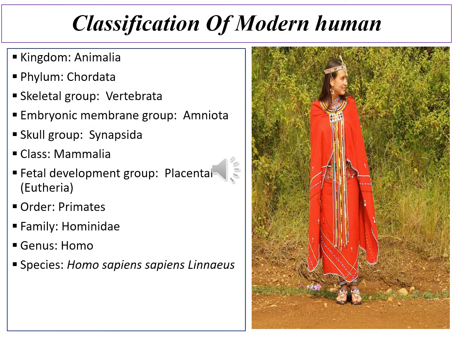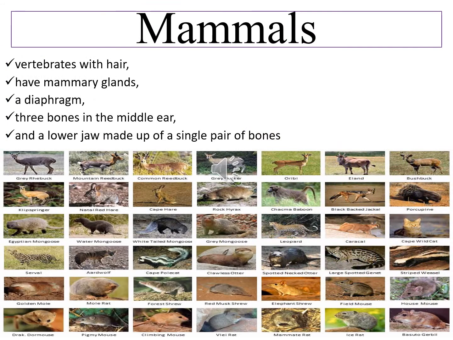Humans are both mammals and primates, and are included in the genus Homo. Mammals. Mammals are vertebrates with hair, have mammary glands to provide milk to the young, have a diaphragm, three bones in the ear, and a lower jaw made up of a single pair of bones.